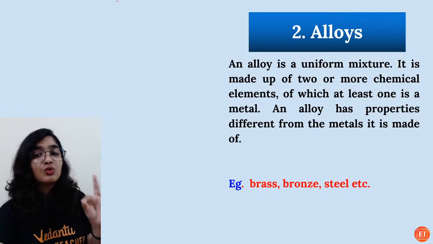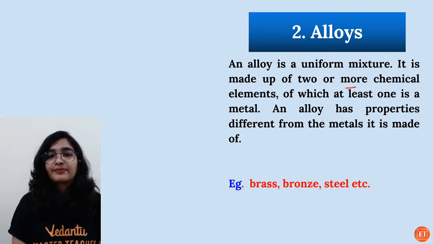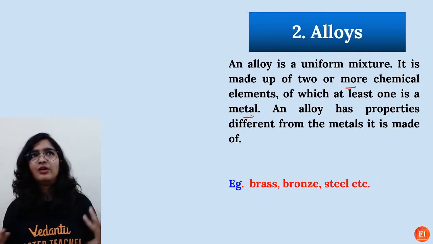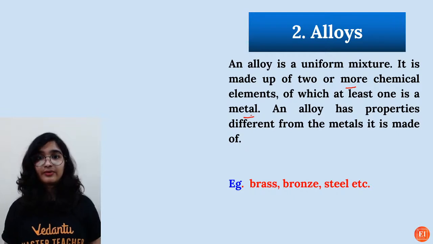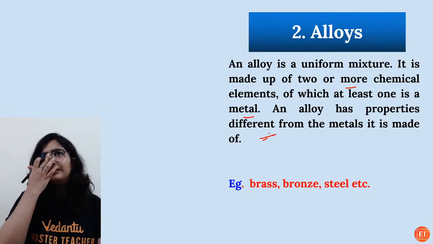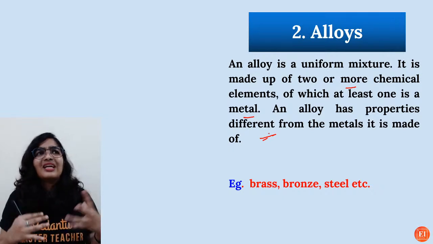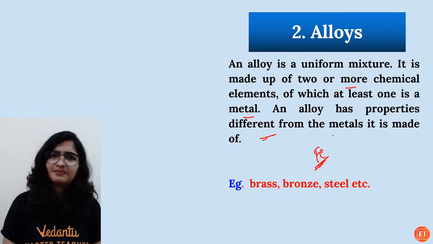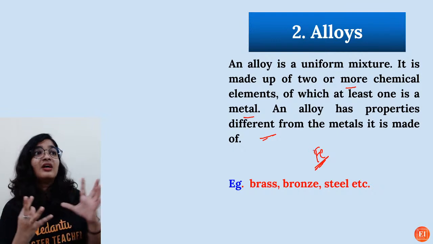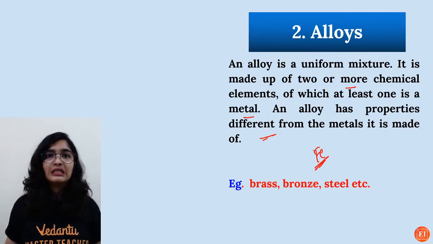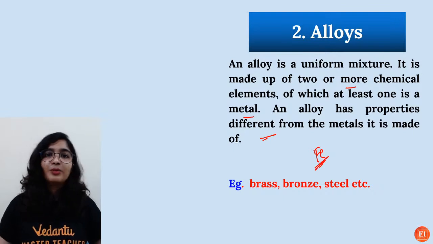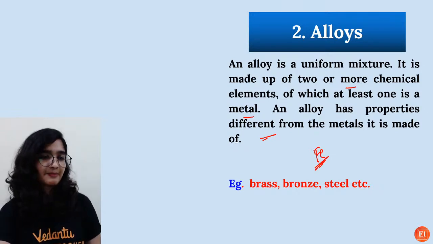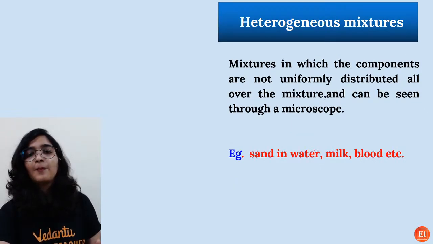And alloys are also a uniform mixture. So one has to be a metal, obviously, you might have seen. So we have this zinc and copper alloy or carbon and iron alloy, right? So why are we even combining metals? To get the desirable properties. For example, if you take pure iron, it's not that strong. So to increase its strength and to prevent it from rusting, as in stainless steel, which does not undergo rusting, we'll add chromium to it. So to get the desirable properties, we are forming alloys.